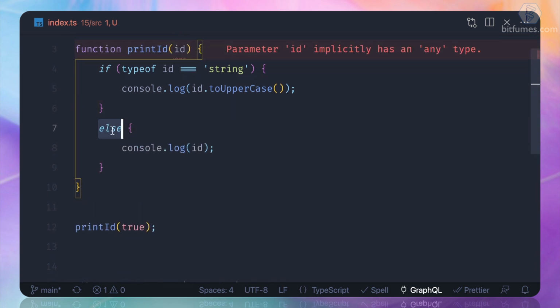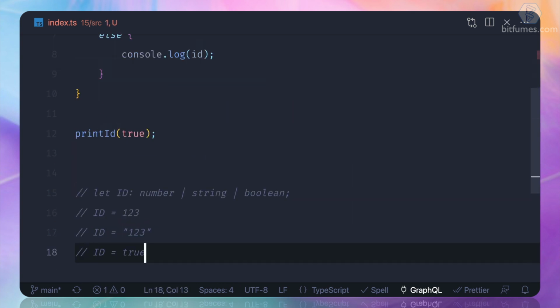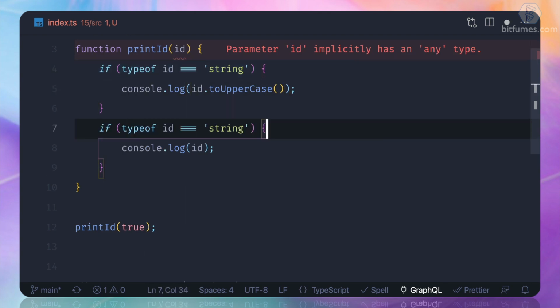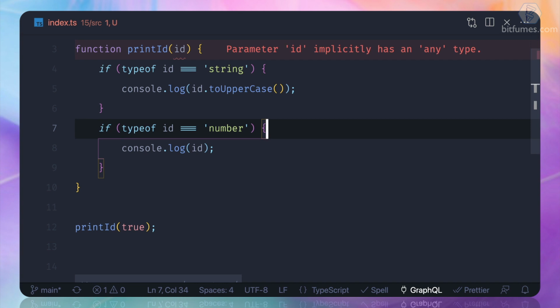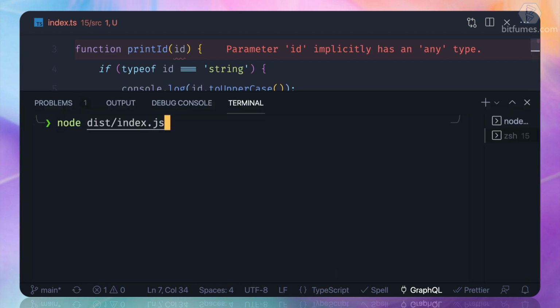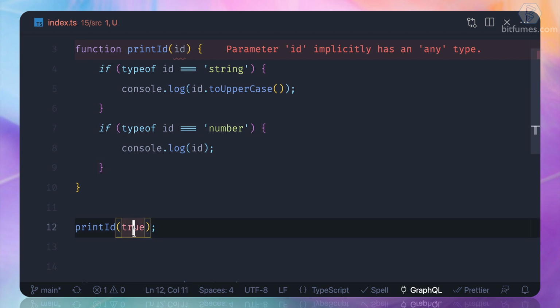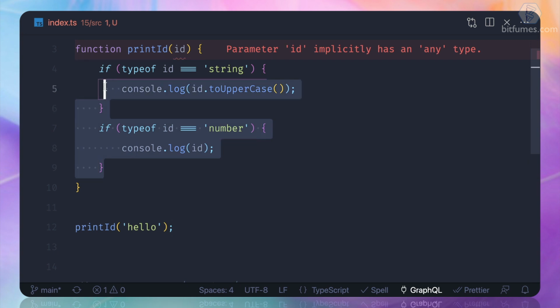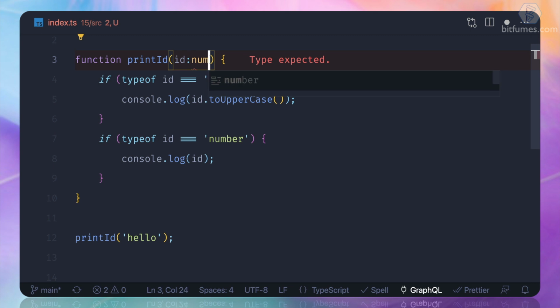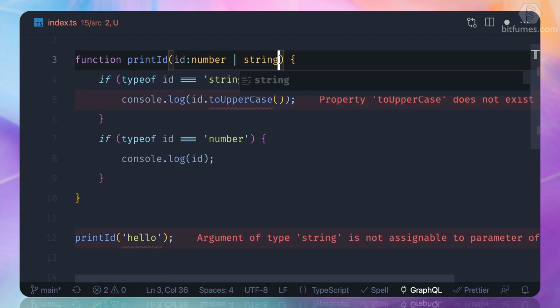Now by doing this, if we see this time, okay, so something is rare. So yes, we can actually add an if for our number also. So if it is a number, then just console log. So now you can see we are not having any log because we are passing it a boolean thing. Now if I say hello as an id, you can see id hello is now uppercased, and this thing is not good. Why? Because we need to define that it's a number or it's a string.